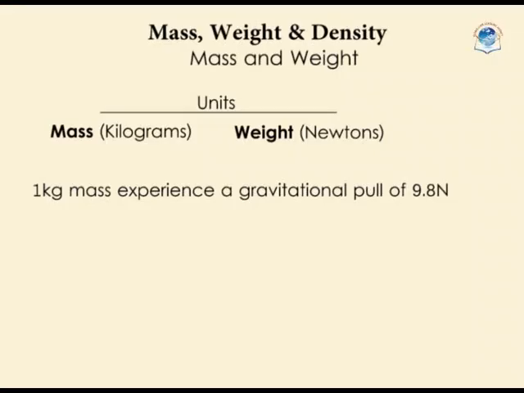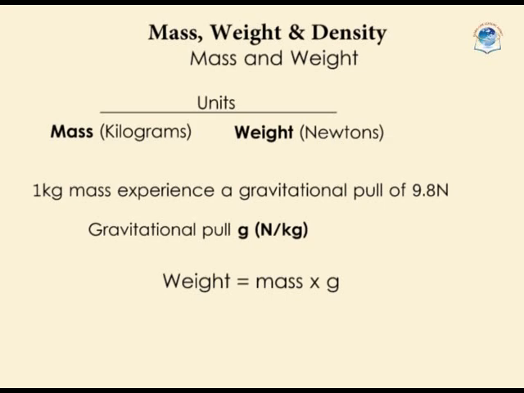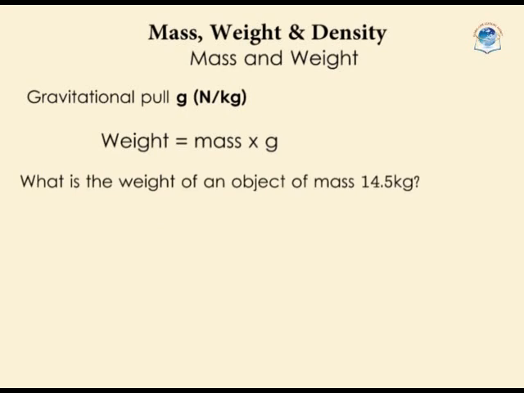We represent this gravitational pull with g, and therefore weight is equal to mass times g, where g is 9.8 newtons per kilogram. So what would be the weight of an object of mass 14.5 kilograms? Weight is equal to mg, where g is equal to 9.8 newtons per kilogram. So we have 14.5 kilograms times 9.8 newtons per kilogram. The kilograms cancel out and we remain with 142.1 newtons.